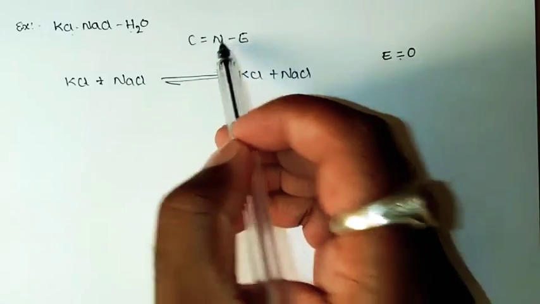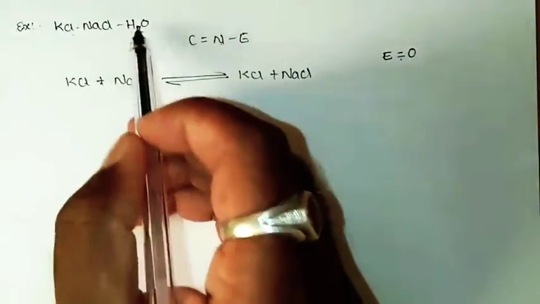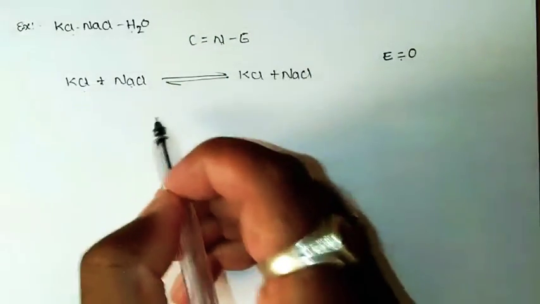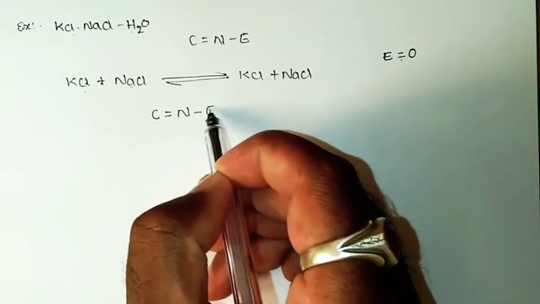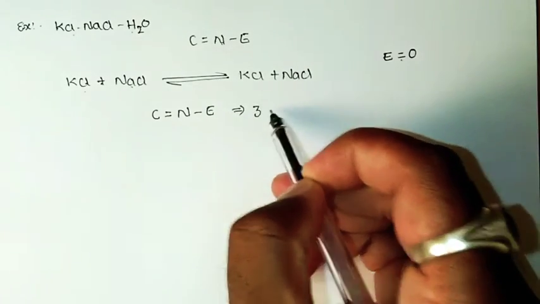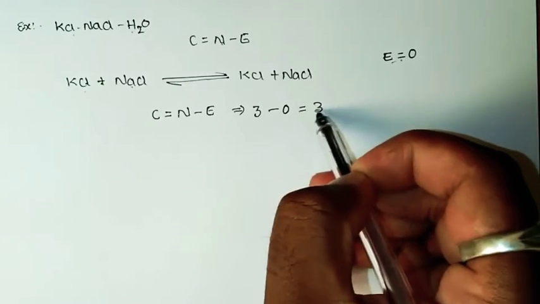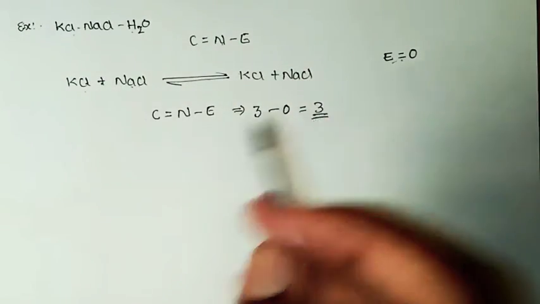And N is number of components. We are having KCl, we are having NaCl and H2O. So totally we are having N equals to 3 constituents. So we can calculate the number of components by using the formula C is equals to N minus E, provided the value of N is 3 and there is no independent equation that is taking place. So 3 minus 0. So the system consists of 3 components.